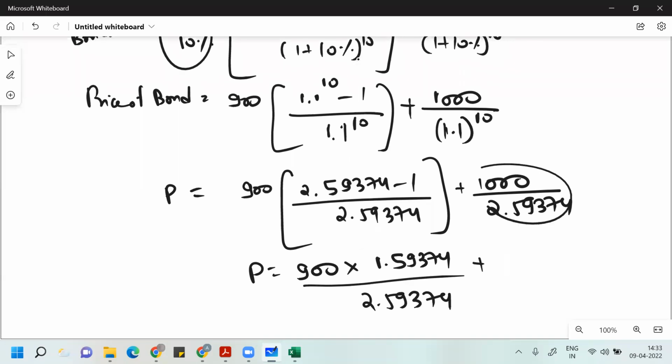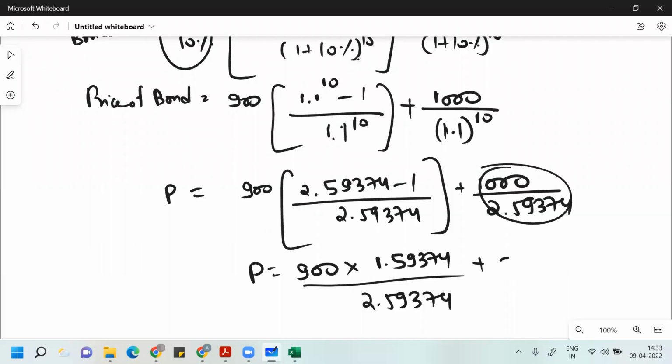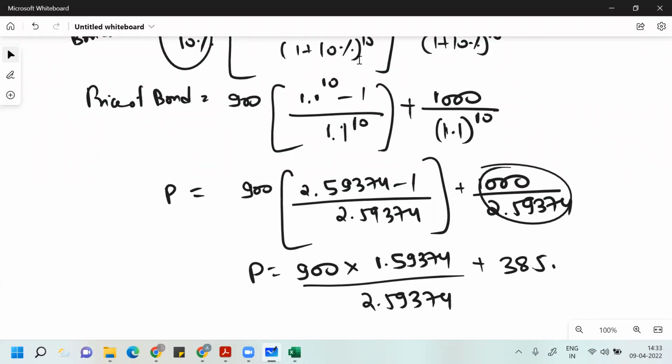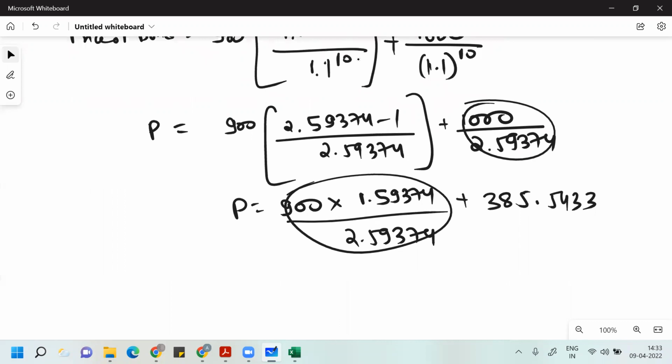You can do this calculation with the calculator: 1,000 divided by this is 385.5433.